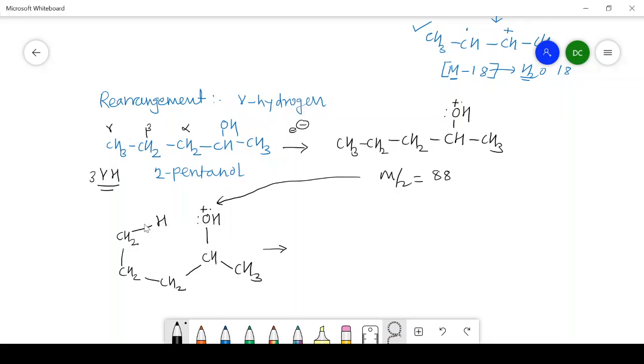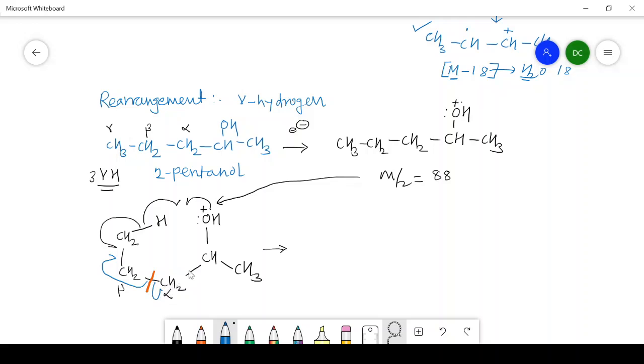Rearrangement occurs in such a way that this bond is going to break and one electron is shifted here, and that electron is combined with this electron. Then the second electron is shifted to this bond. Now what happens? The bond between the alpha carbon and beta carbon is going to break. After breaking, one electron is shifted from this bond to this bond, and the second electron is shifted to this carbon.